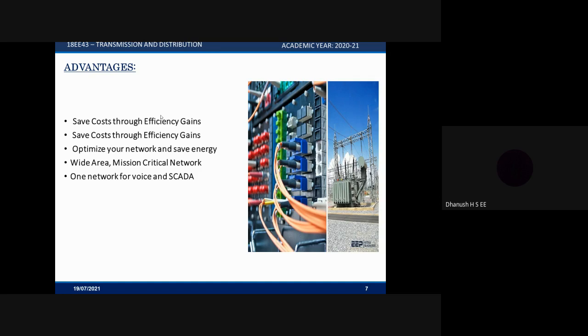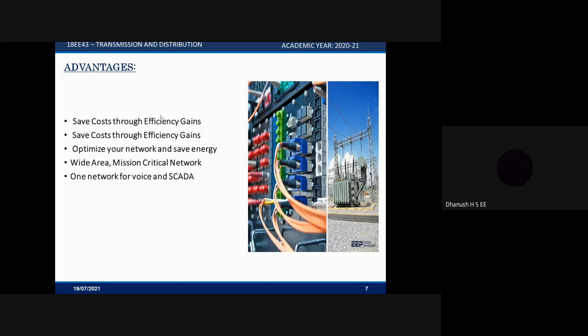Second, improved grid reliability. Another benefit is improved grid reliability. Distribution automation provides visibility and control of your entire grid. And the third benefit is to optimize your network and save energy. You can optimize your network and save energy. Distribution automation allows you to proactively resolve issues in your network before they escalate into serious problems.